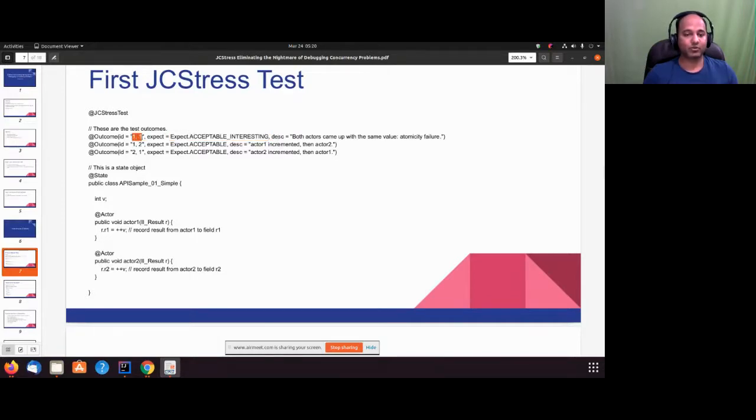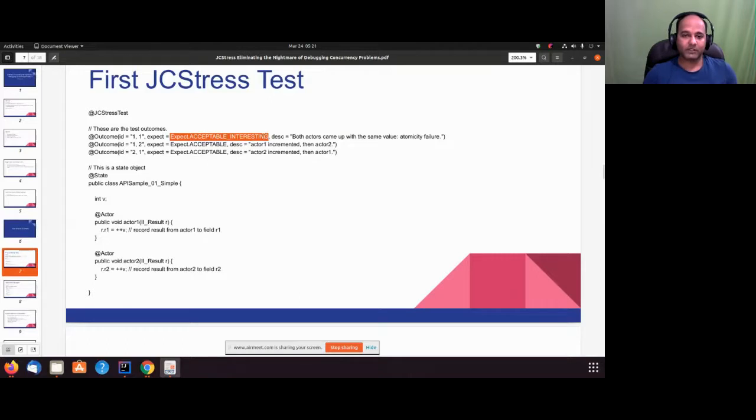So the result of both of them is 1. That means the description says both actors came up with the same value. Atomicity is a failure, because there's no guarantee in the Java memory model that the result of one is going to be seen by the other thread. That's why it is tagged as acceptable interesting.